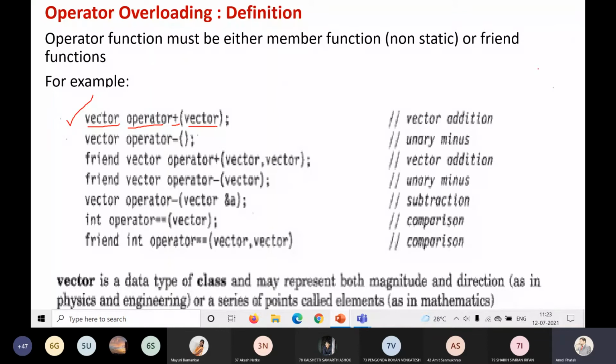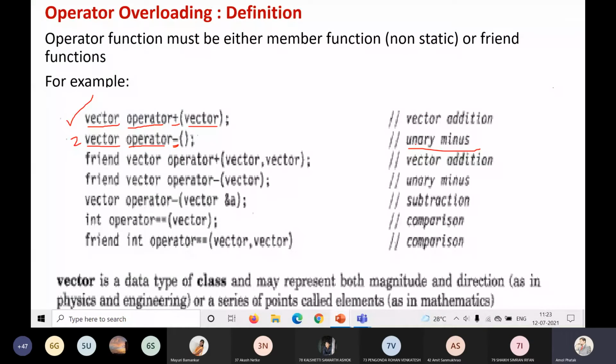In the second example, the return type is vector, so it is the object of the vector class. Again, this is the operator keyword, and now I'm overloading the minus operator. But this minus operator is the unary minus operator. It is not the binary minus operator. Unary operator means it takes only one argument.